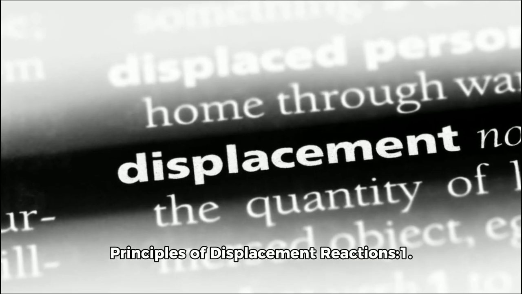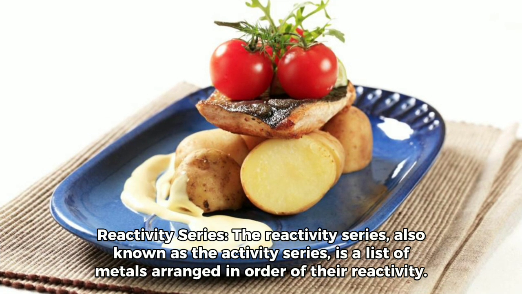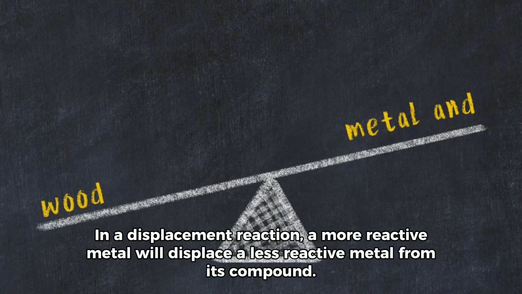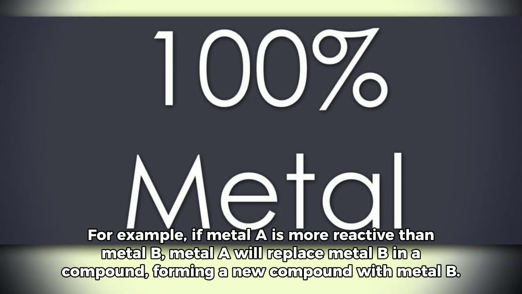Principles of displacement reactions. 1. Reactivity series. The reactivity series, also known as the activity series, is a list of metals arranged in order of their reactivity. In a displacement reaction, a more reactive metal will displace a less reactive metal from its compound. For example, if metal A is more reactive than metal B, metal A will replace metal B in a compound, forming a new compound with metal B.